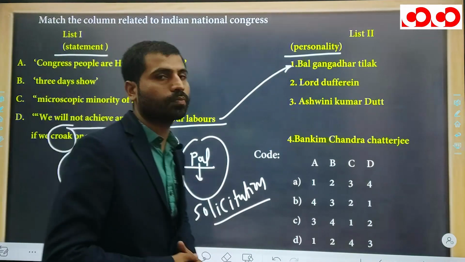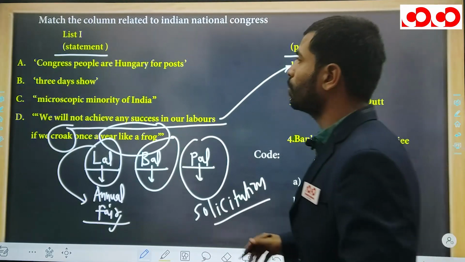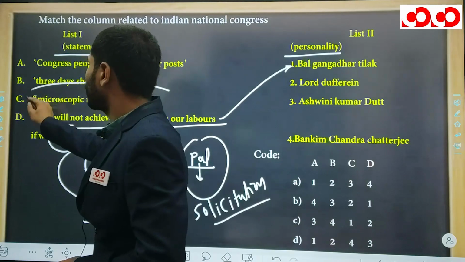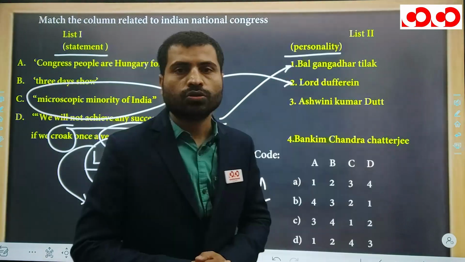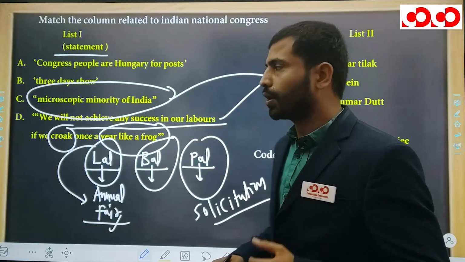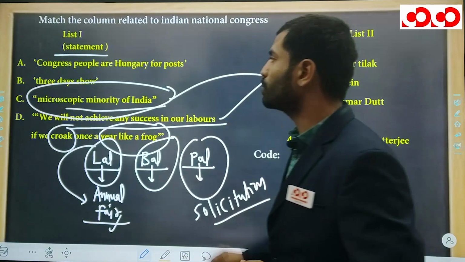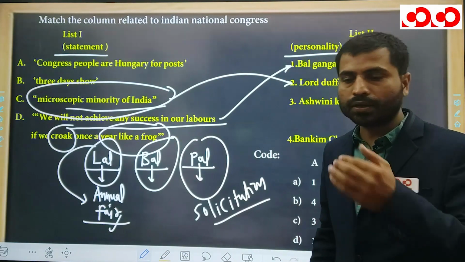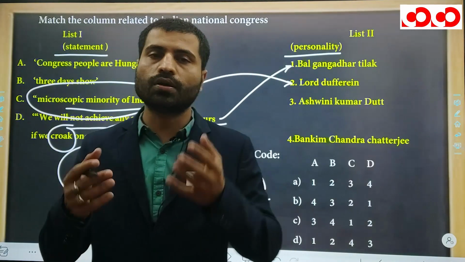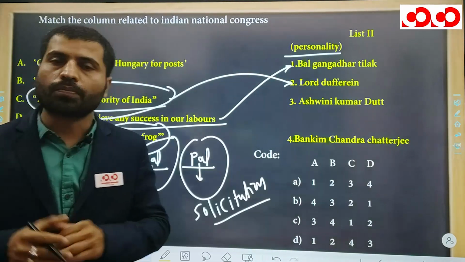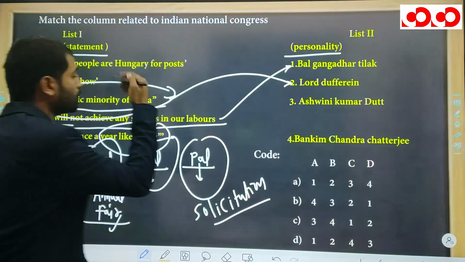तो याद रखना, बिपिन चंद्र पाल ने कांग्रेस को एक सॉलिसिटेशन इंस्टीट्यूशन नाम दिया था। ओके, नाउ माइक्रोस्कोपिक माइनॉरिटी ऑफ इंडिया। एक्चुअली ये जो स्टेटमेंट है ये लॉर्ड डफरिन का स्टेटमेंट है। So it is the statement during the initial time. Initially, he said Congress as a representative of microscopic minority of India. But later, in the fourth session of Congress in Allahabad session, the government servants was disallowed to take part in the proceedings. So this statement was quoted by Lord Dufferin at initial time.